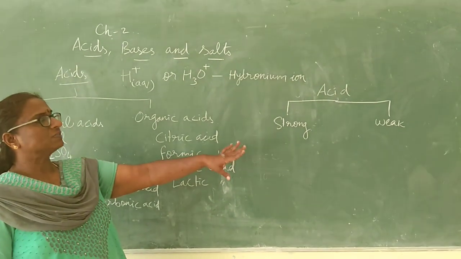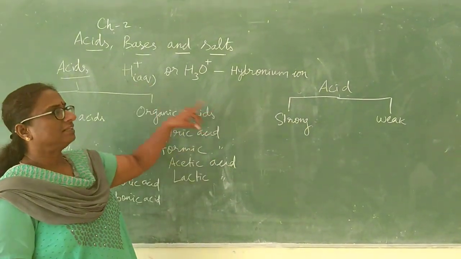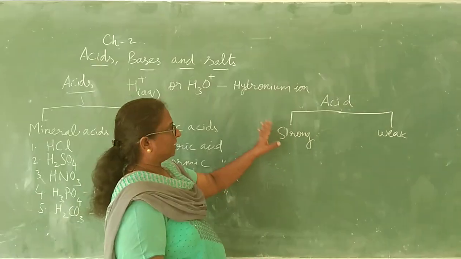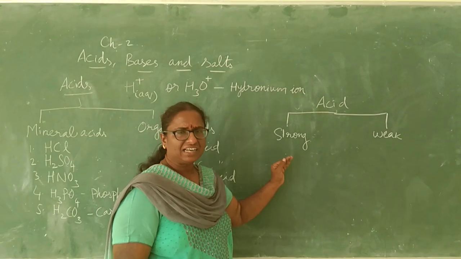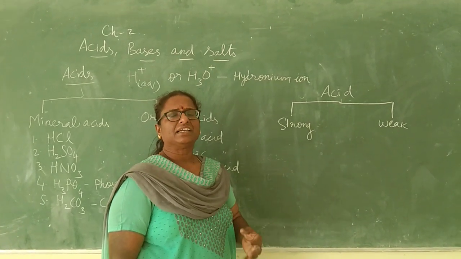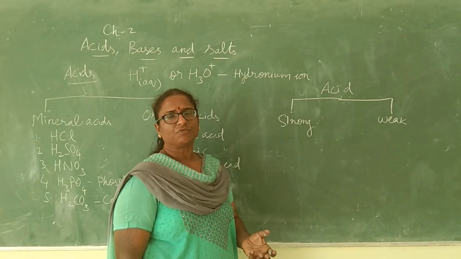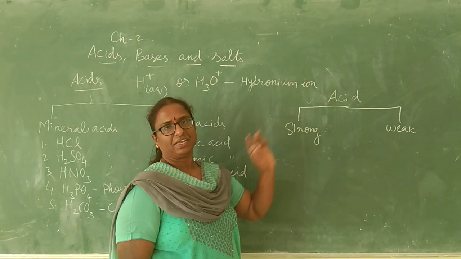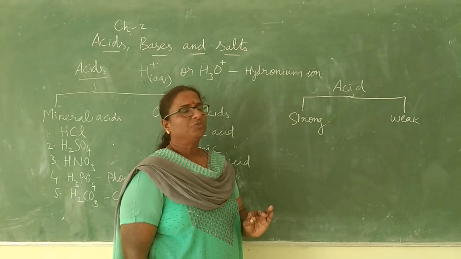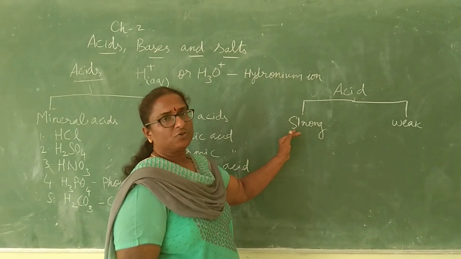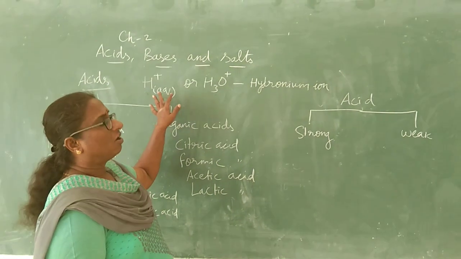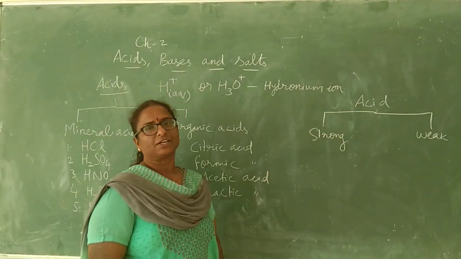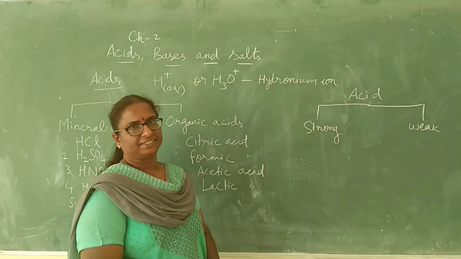If an acid produces fewer hydrogen ions, then it is said to be a weak acid. I will teach you more about this a little later, after acquiring sufficient knowledge in this chapter. I will come back to strong and weak acids. As of now, take the acid which produces more H plus ions as strong, and the acid which produces fewer H plus ions as weak.